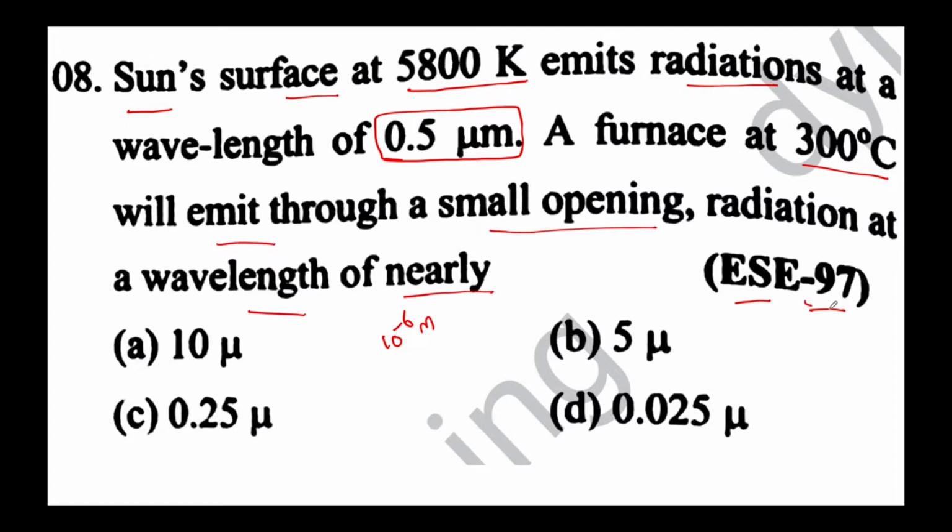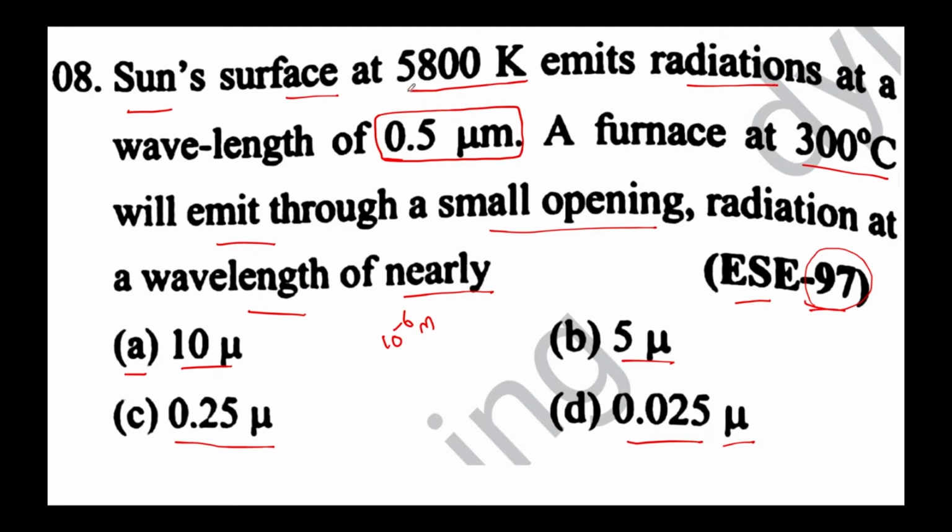This question was asked in the year 1997. We have been given four options: option A 10 microns, option B 5 microns, option C 0.25 microns, and option D 0.025 microns. Let me read the question one more time. Sun's surface has 5800 Kelvin and emits radiation at a wavelength of 0.5 micrometer, and a furnace at 300 degrees Celsius will emit through a small opening. The radiation at the wavelength will be nearly.